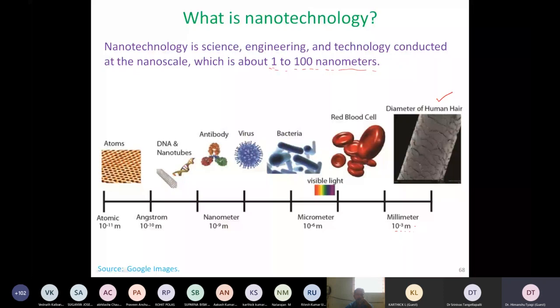If you look at our blood composition, the red blood cells are slightly smaller than that. Then we look at visible light, which is 400 to 700 nanometer. Then bacteria are much smaller. And then today we are looking at viruses, and everywhere there is the COVID virus, the coronavirus. So then we are starting to appear in the nanometer range, in this particular range of 1 nanometer to 100 nanometer. And of course, there are things which are much smaller than that. DNA and antibodies are even much smaller than that. And of course, atoms are of the order of angstrom level, so 0.1 nanometer and so on.